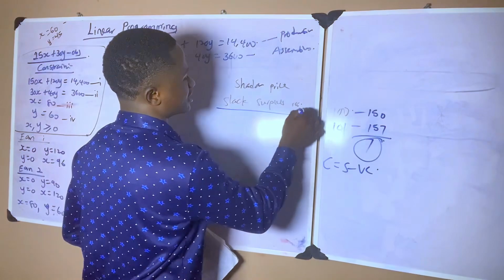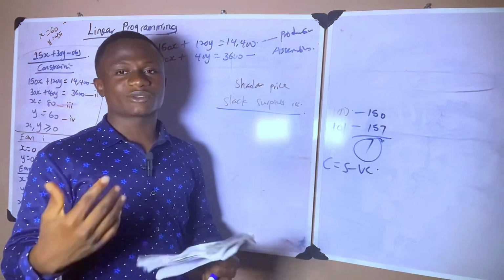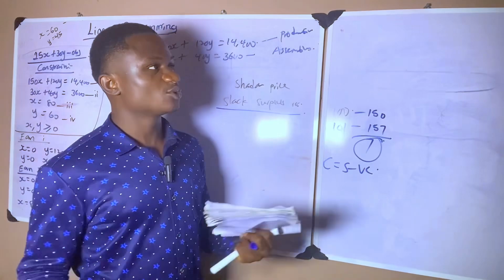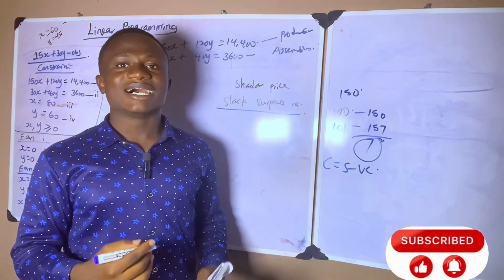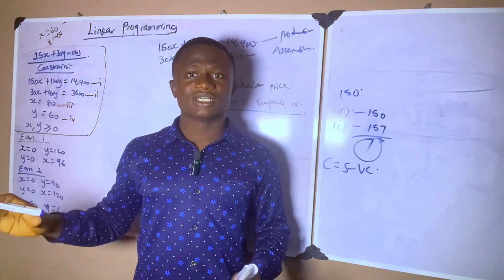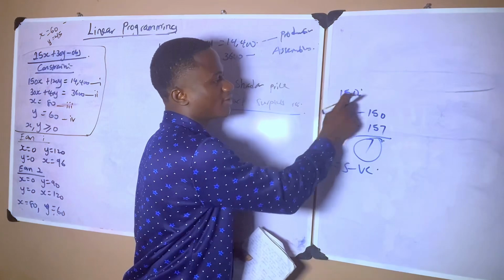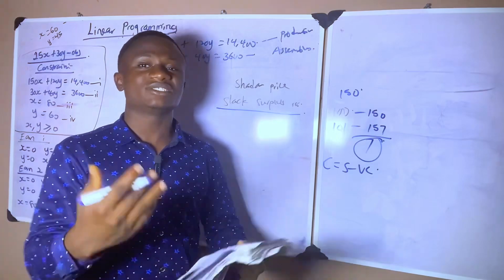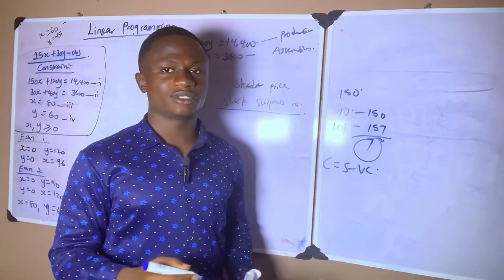Now, what do we mean by slack or surplus resources? For slack or surplus resources, we don't calculate shadow price. Why is that? Let me give you an example. Let's say in an organization the limited labor hours is 150 hours. Don't forget that from what we did earlier, we calculated the best point that maximized the contribution. At that point, the total available labor hours is 150, but what we actually need to maximize our contribution is 100 labor hours.